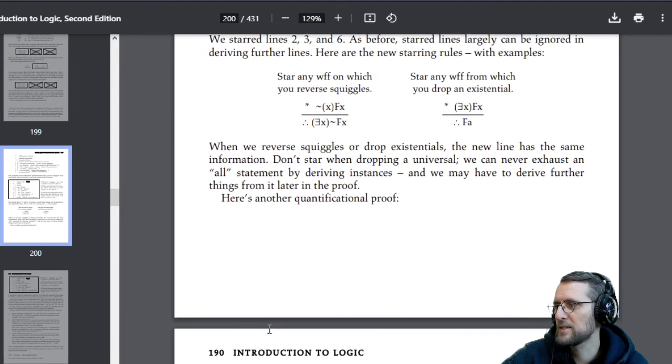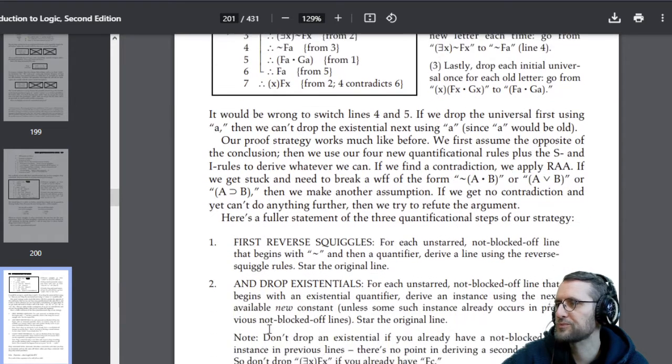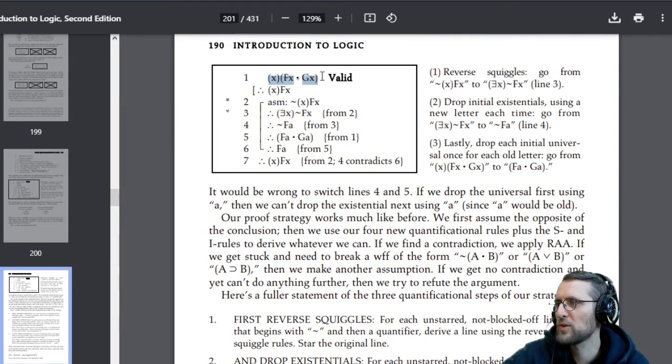Okay, and here's another quantificational proof. So here we can probably observe how they start off. We already did that. So we have for all X, it is true that Fx and Gx, the dot means and, right? And therefore, for all X, Fx.